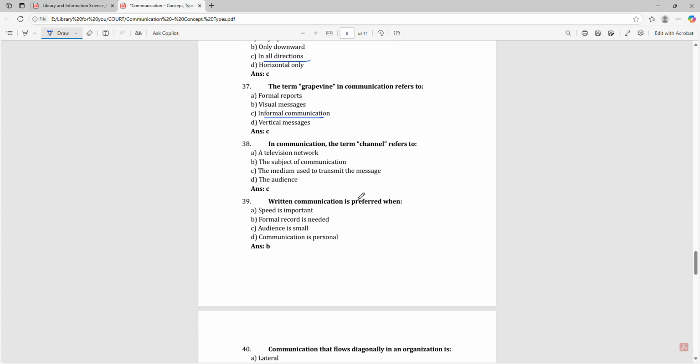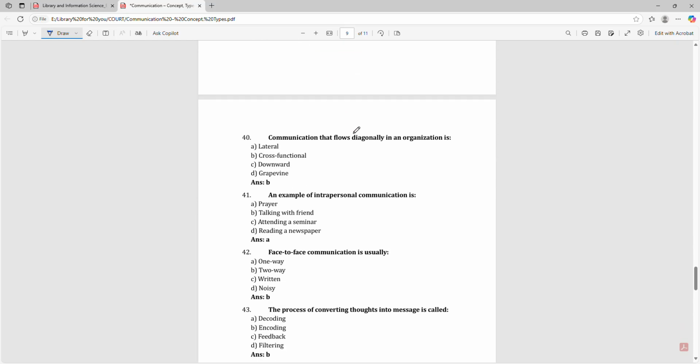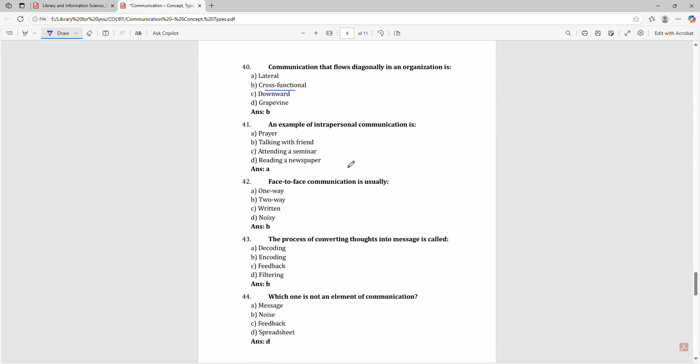In communication, the term channel refers to the medium used to transmit the message. Written communication is preferred when a formal record is needed. Communication that flows diagonally in an organization is cross-functional. An example of interpersonal communication is prayer. Face-to-face communication is usually two-way.